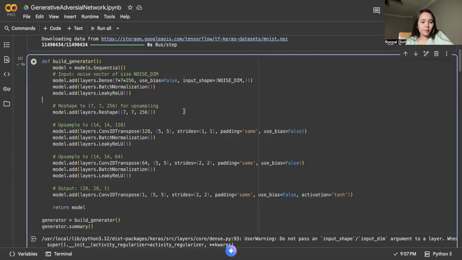Then batch normalization stabilizes the training by normalizing activations, and leaky ReLU allows a small gradient for negative inputs. There might be some negative inputs also, because the range is -1 to 1, so we want those inputs as well. For those, we want leaky ReLU. We cannot use ReLU.